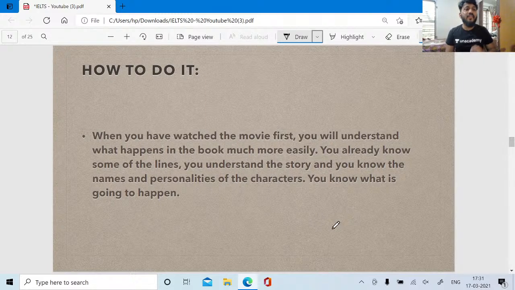This means that when you read the book, all of the difficult parts, whatever parts you find tough or trickier to understand, will be taken care of, right? Because you have already seen the movie.